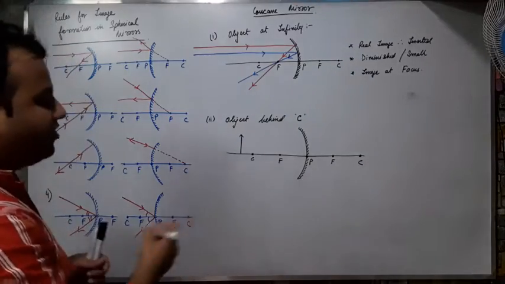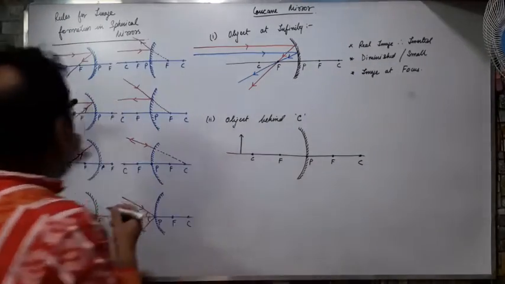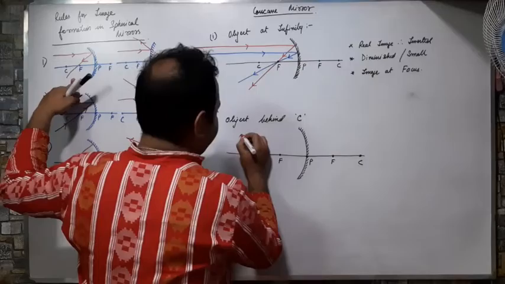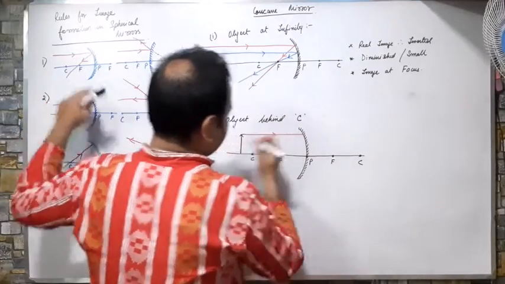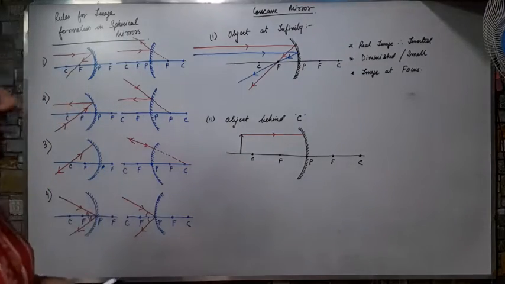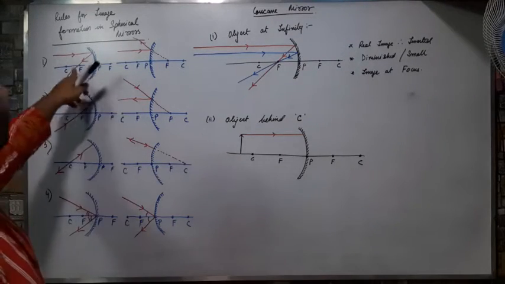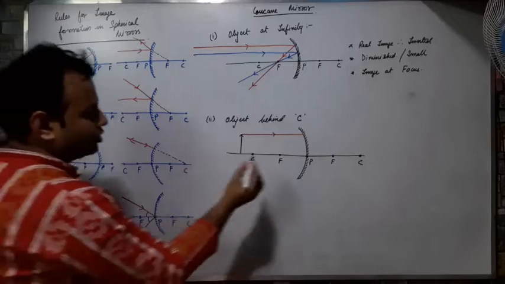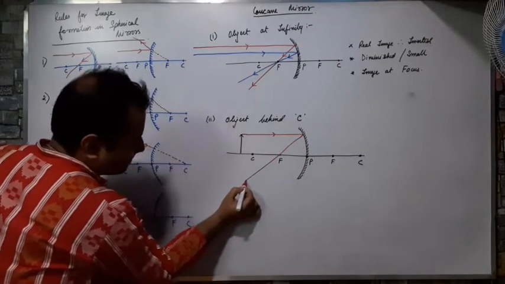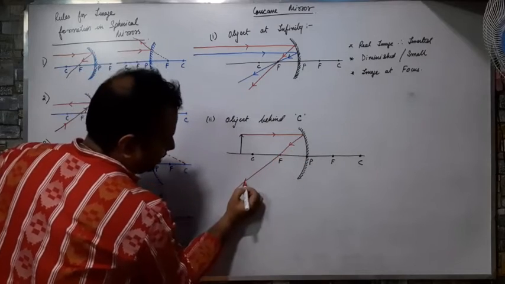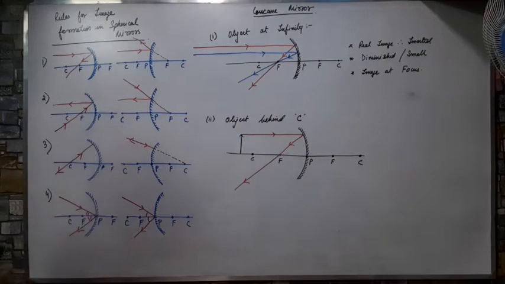Now I will take a ray. I will follow the first rule and I will take a parallel ray. So what happens? If a ray is parallel, it will pass through F. So after reflection, I will pass it through F. सही है?